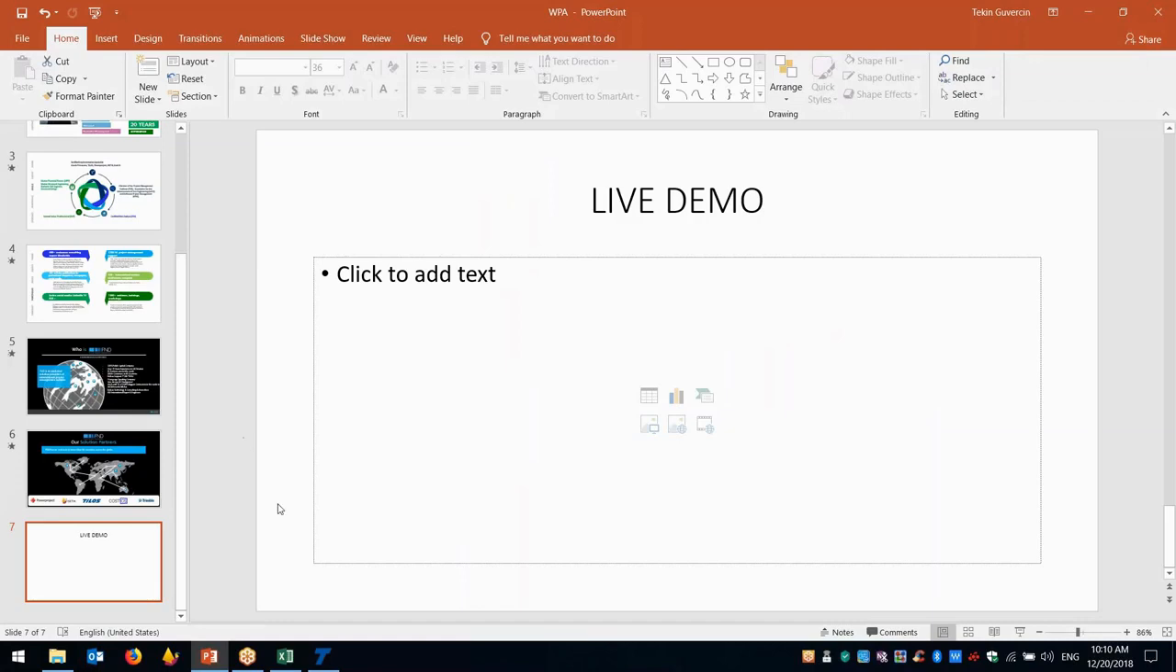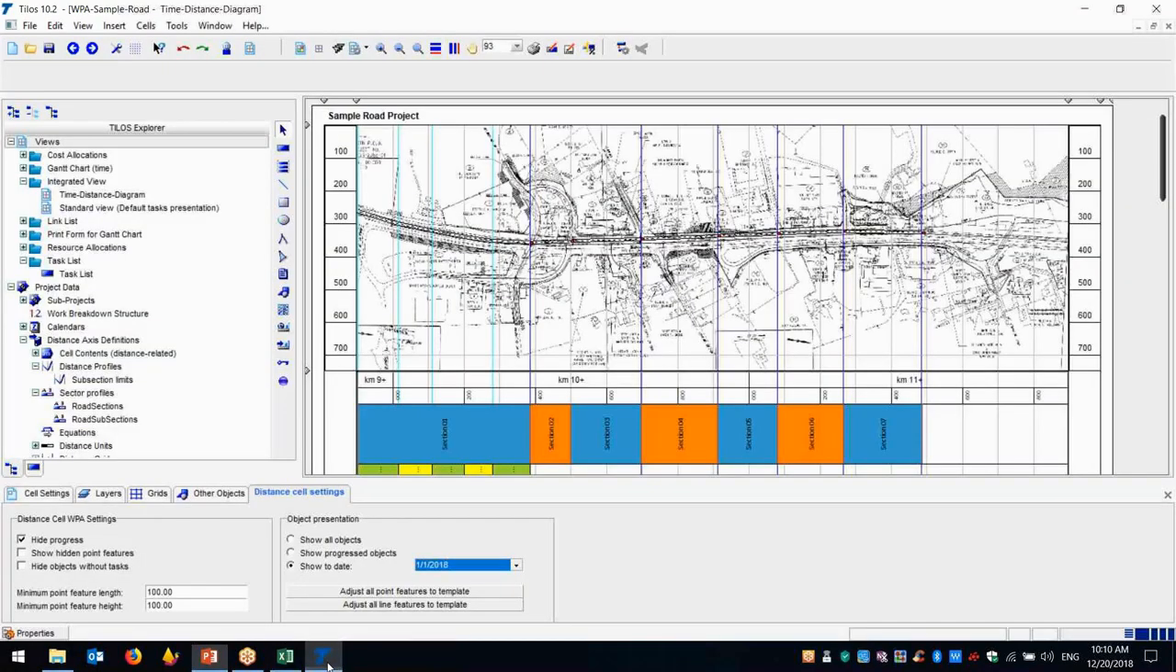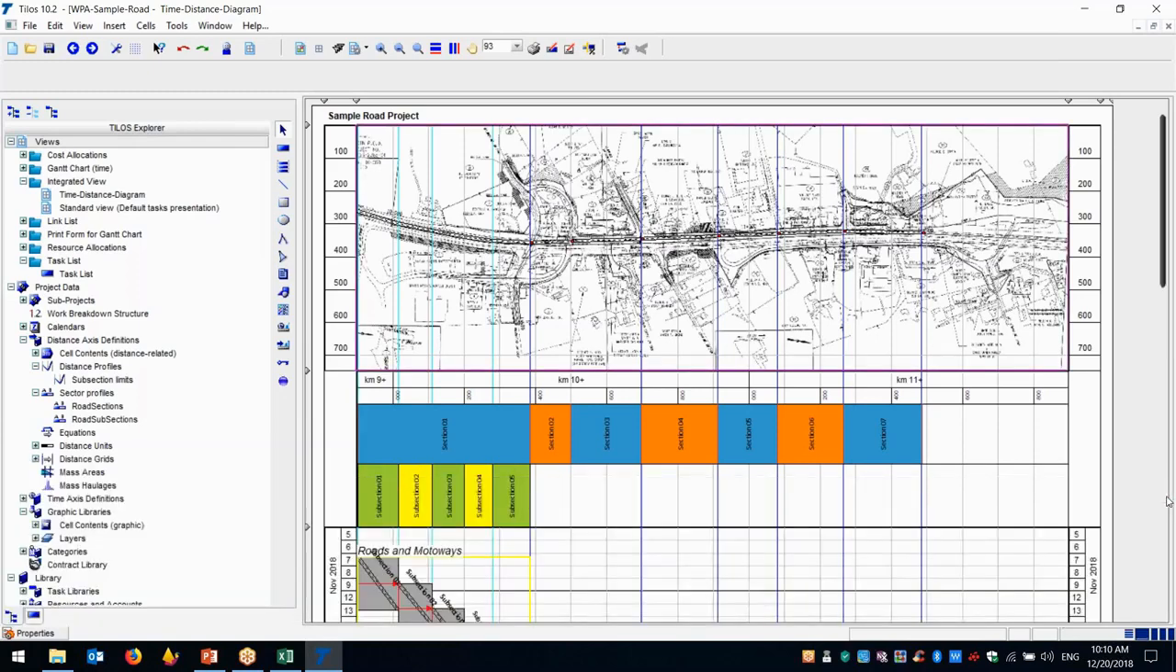This presentation is addressed to existing Tilos customers. I'm not going to speak about what time location means, and if you have never seen Tilos before, it can look a little bit complicated, but Tilos customers who already know Tilos will love it, because this is a really valuable product which Trimble has developed.